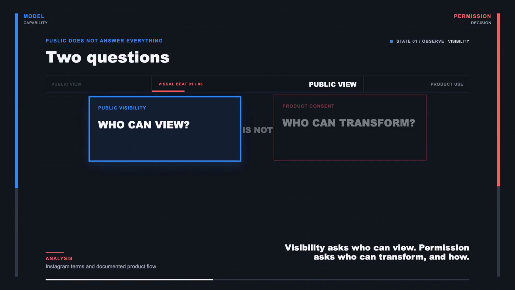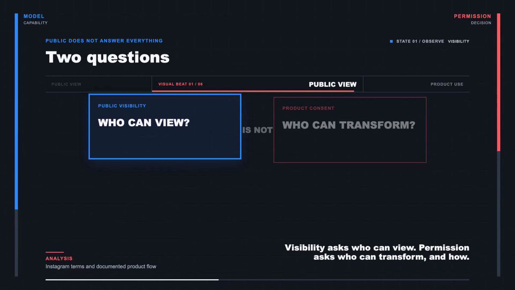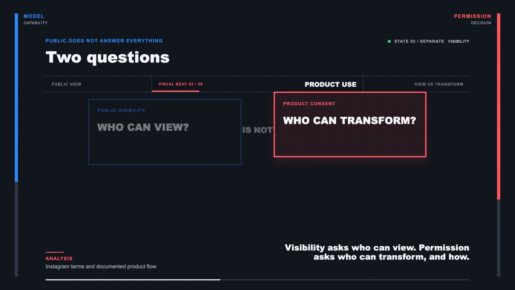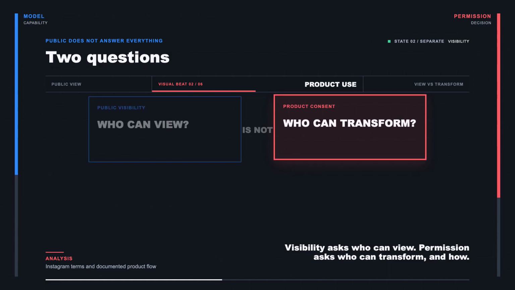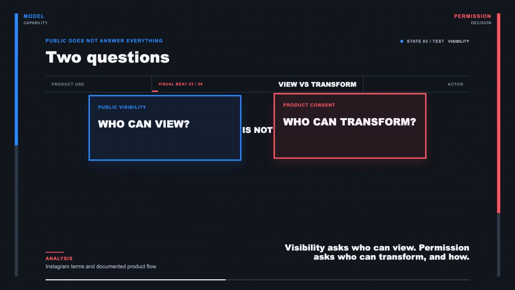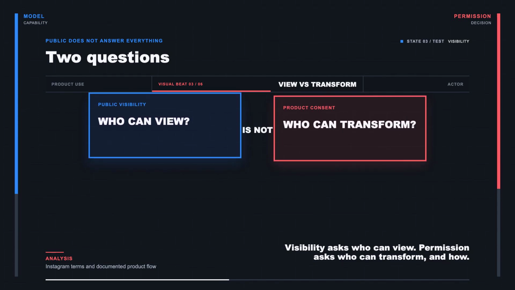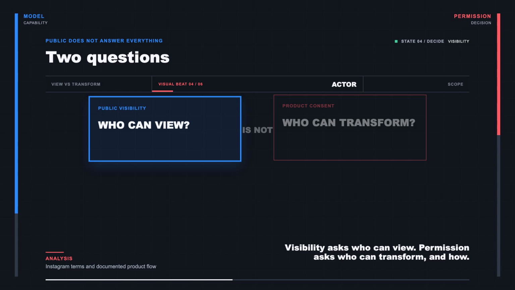A public Instagram profile answers one question: who can view these posts? Generative reuse asks a different question: who can transform these references, for what purpose, and under what controls? Instagram's terms grant Meta a broad license to use, modify, and create derivative works from posted content, consistent with users' privacy and application settings.